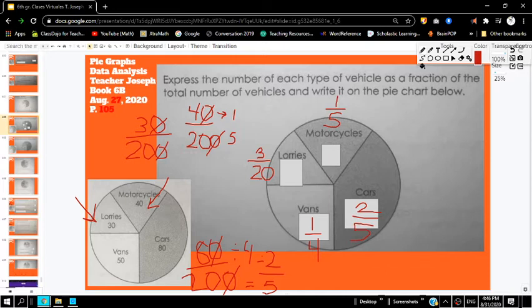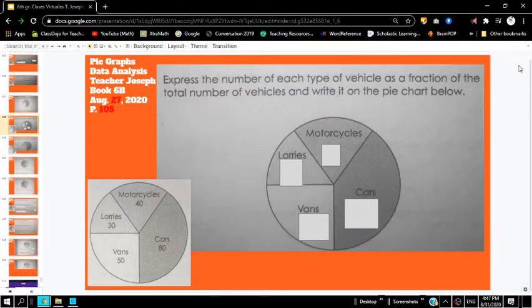If we wanted to add them all up one more time, we would have to convert each one of those denominators to the same denominator. In this case, I think it would be 20ths, okay? So 1/5 would be 4 20ths, and 2/5 would be 8 20ths, and 1/4 would be 5 20ths, okay? So we can add all those up, and eventually 20 20ths would equal our whole number. Check your answers and make sure that they're okay. And let's go on to the next problem.